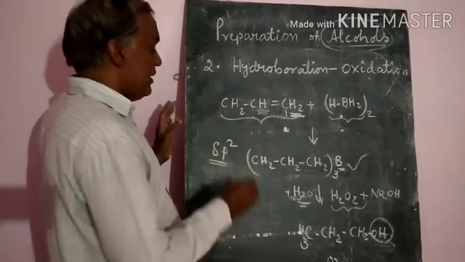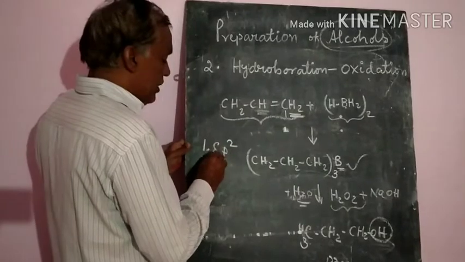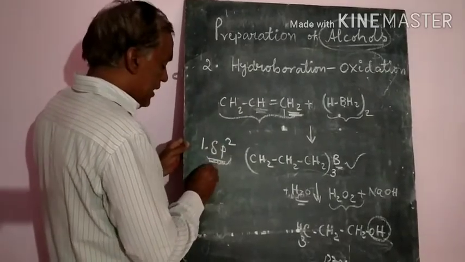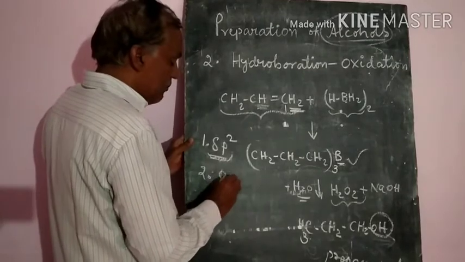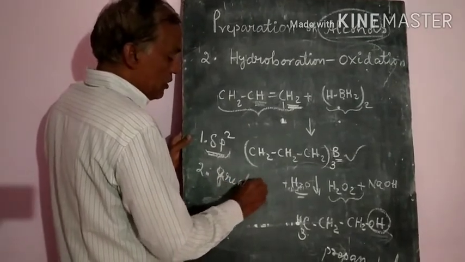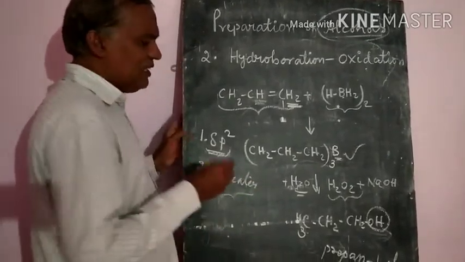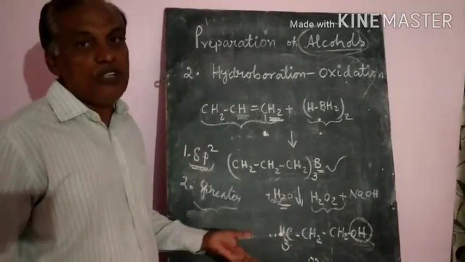So here two conditions are there. One is that it should be an sp2 carbon atom, and second, that carbon atom should have the greater number of hydrogens. Greater number of hydrogens means generally it is against the Markovnikov rule.